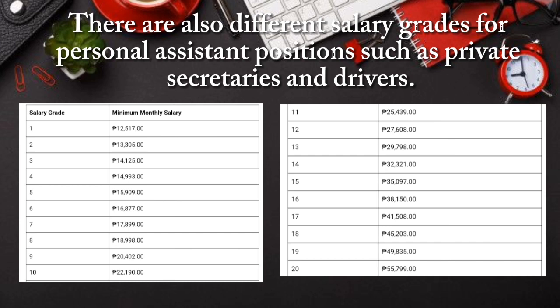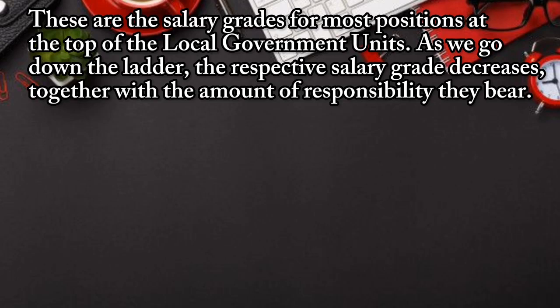Provincial governor, city and municipal mayor personal driver, salary grade 4. Provincial vice governor, city and municipal vice mayor personal driver, salary grade 3. These are the salary grades for most positions at the top of the local government unit.